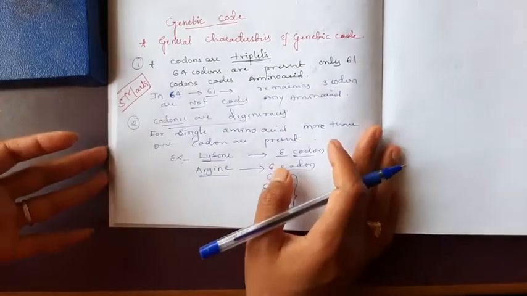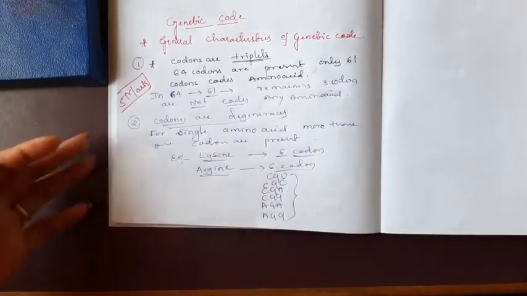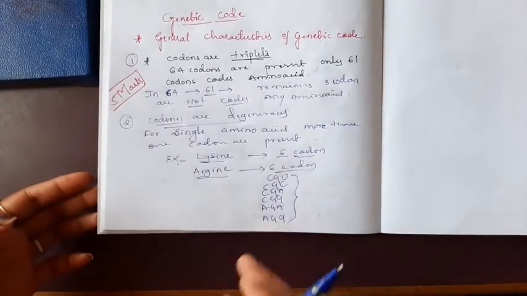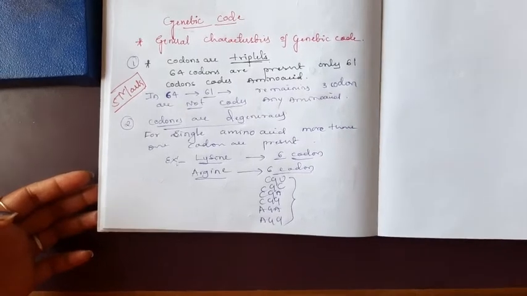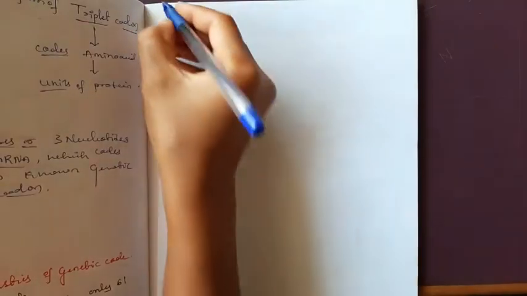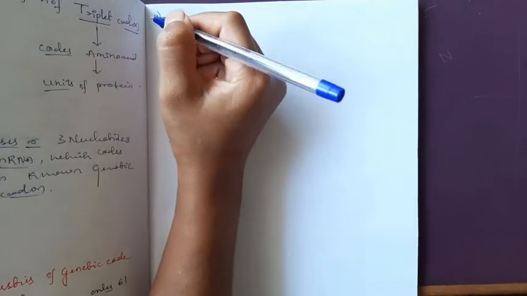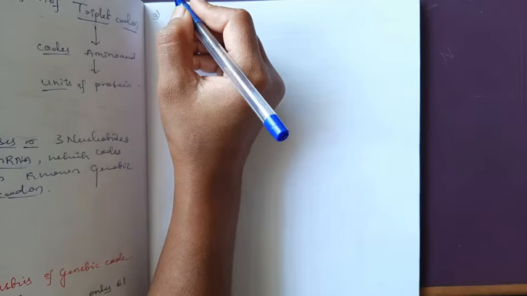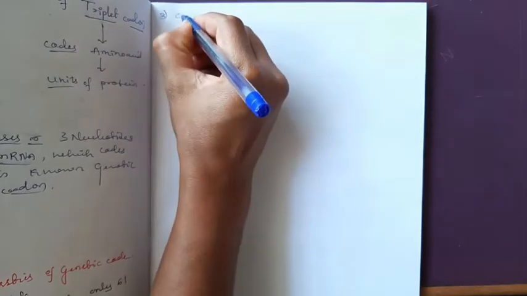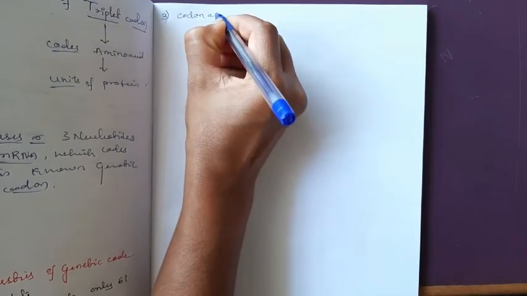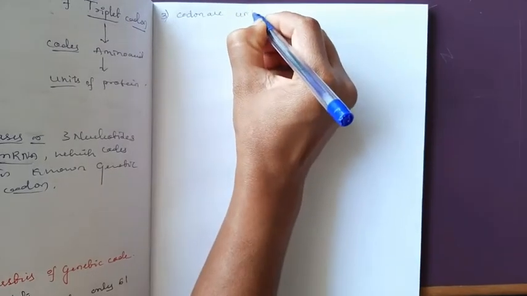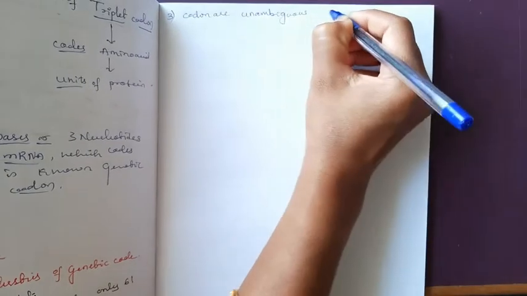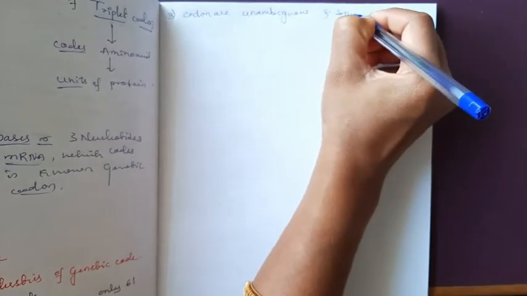Now we have to move to the third characteristic feature of the genetic code. Third one, codons are unambiguous and specific.